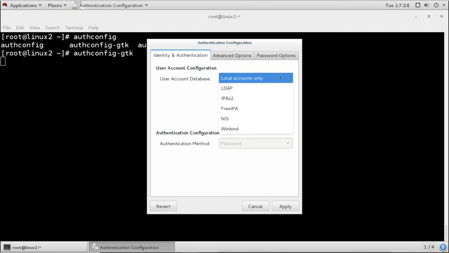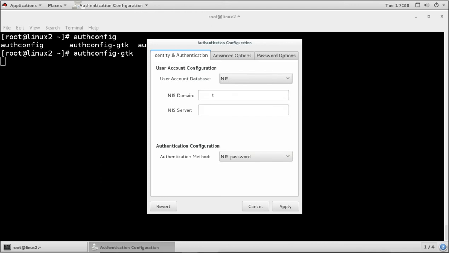If we want to configure this, we have different options, like NIS, WinBind, FreeIPA, IPA version 2, and also LDAP. If you want to use NIS, then you can select NIS. Then you have to mention the domain name for NIS and the NIS server. Then the authentication method will be the NIS password.